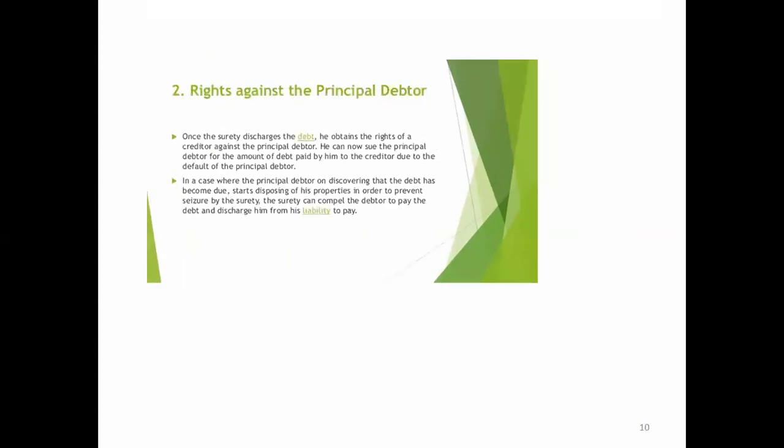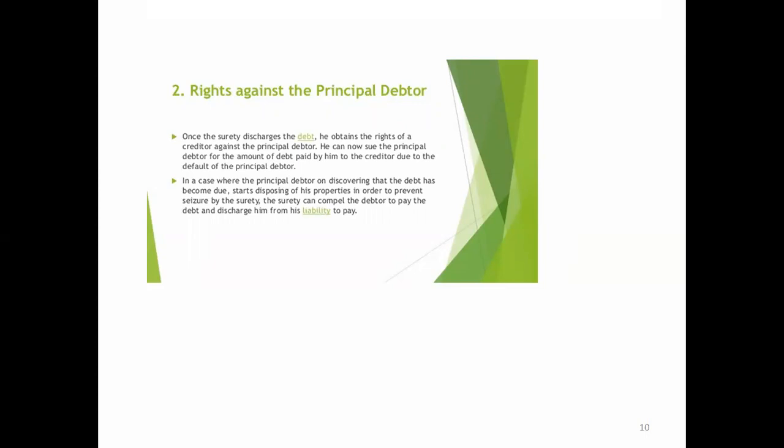Next one, rights against the principal debtor. Once the surety discharges the debt, he obtains the right of a creditor against the principal debtor. He can now sue the principal debtor for the amount of debt paid by him to the creditor due to the default of the principal debtor.